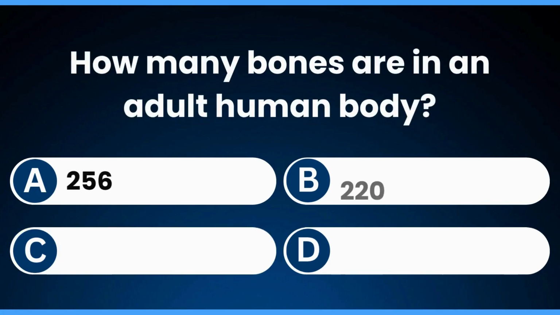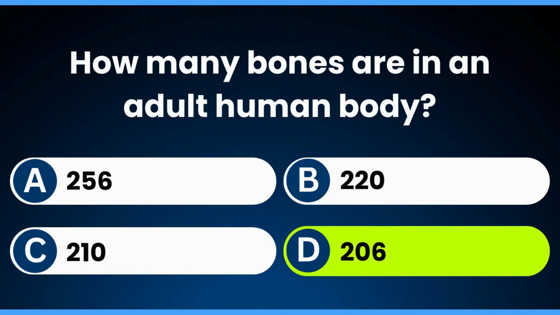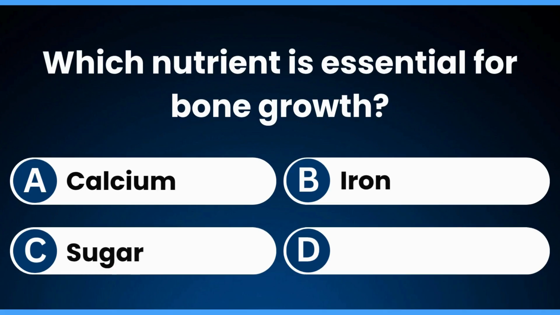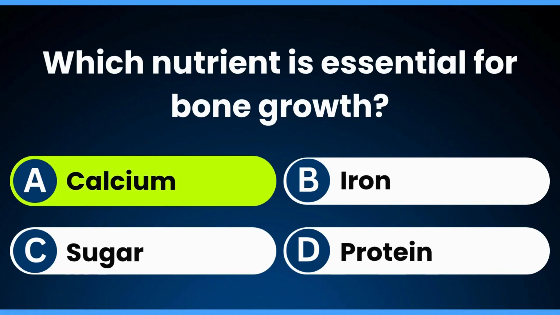How many bones are in an adult human body? 206. Which nutrient is essential for bone growth? Calcium.